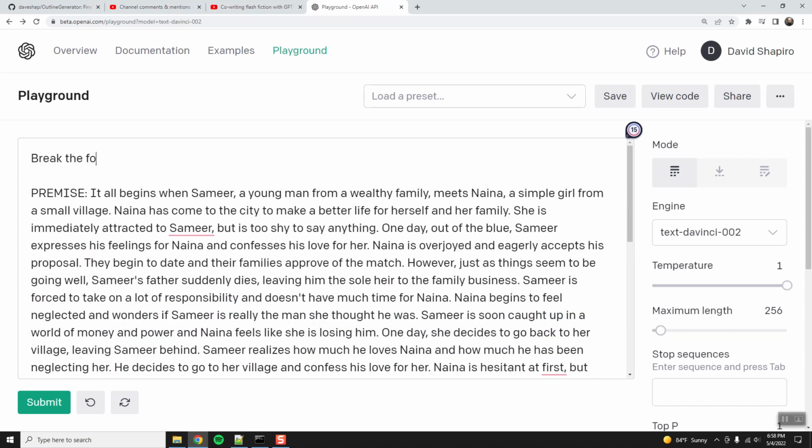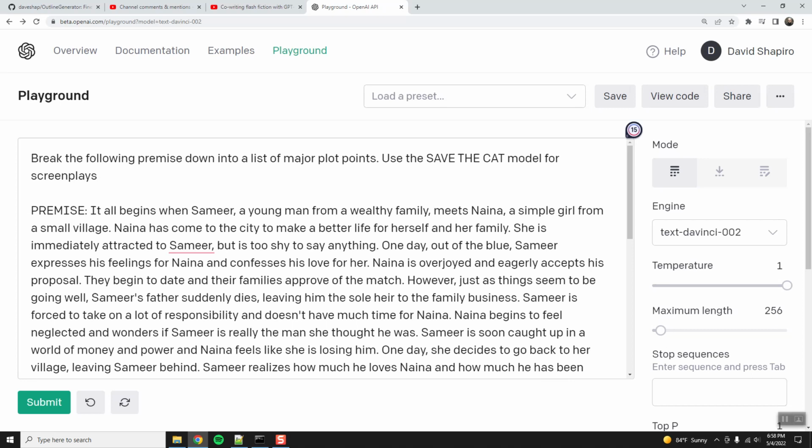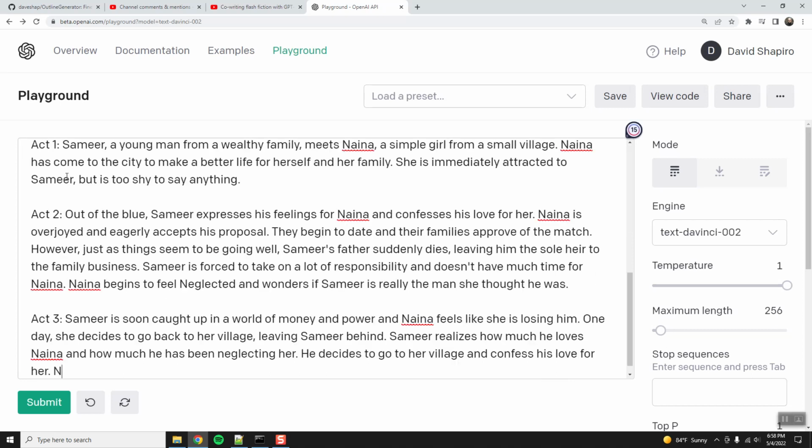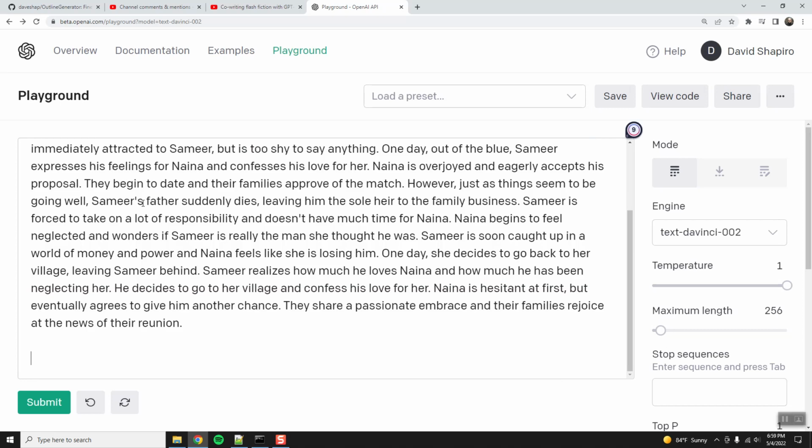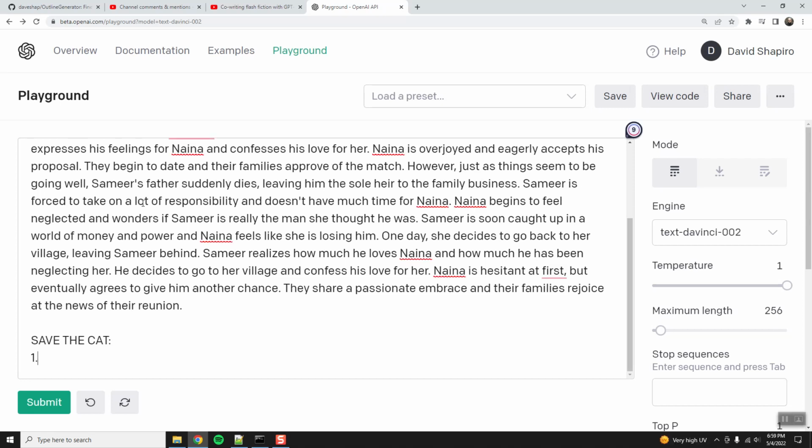Break the following premise down into a list of major plot points. Use the Save the Cat model for screenplays. Okay, so then let's try this again. Save the cat. Plot point 1. Okay, let's see what happens.